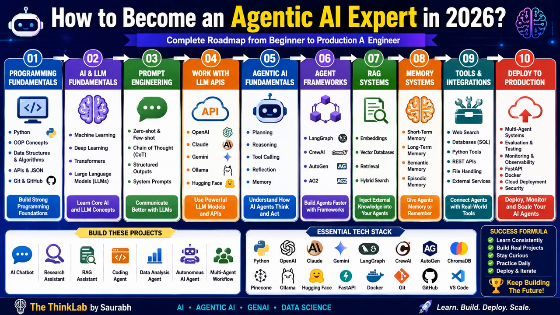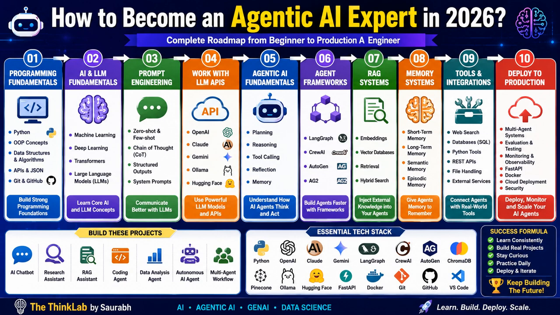So now we are moving to step four, working with LLMs and APIs. So now it's time to build real applications. Start using the OpenAI API, explore the Claude API, experiment with the Gemini API, run open source models locally using Ollama, try to learn the Hugging Face inference API, right? So understand API authentication, like how to use API keys, study rate limits, learn streaming responses, understand token usage, learn cost optimization, study function calling, and also understand structured output. So this is where AI becomes software engineering instead of simply chatting with a chatbot, right?